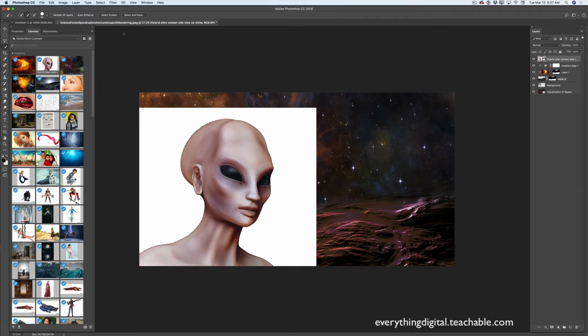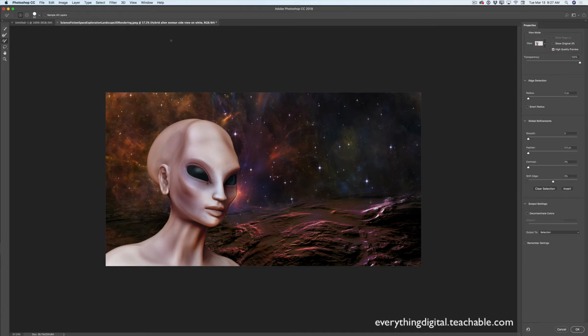What I will do, I will click on select and mask button, and I will be redirected to select and mask workspace. Here, if I need to adjust my selection, adjust my masking, I can do it directly in one workspace. I don't need to jump between workspaces or something like that. So I can adjust anything in my select and mask workspace.